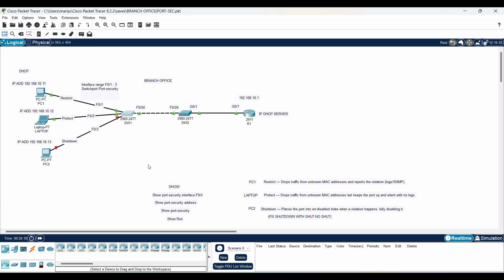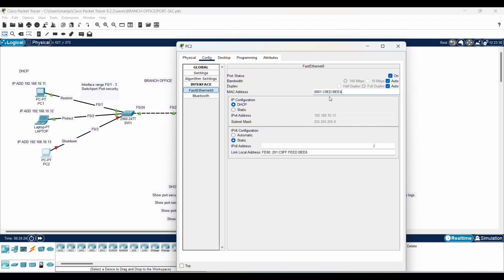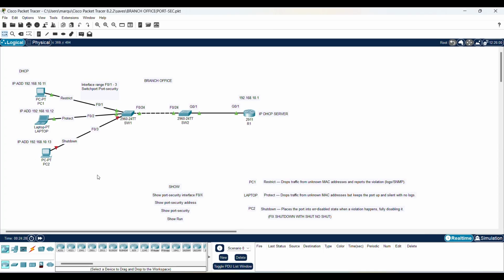Okay, so we come back to the switch. We got to make sure the MAC address is correct. So F03, the MAC address is supposed to be BEE5. So if we come back here, let's make that a 5. And you see the port did not come up yet.